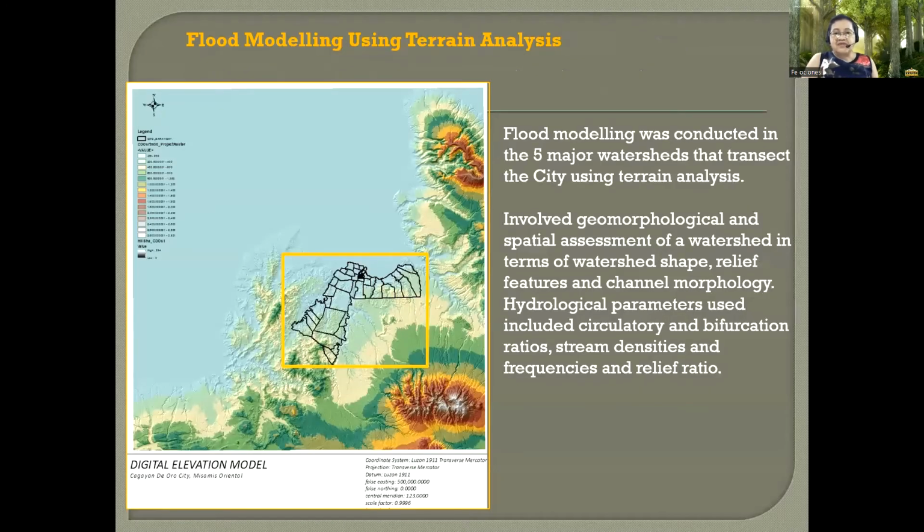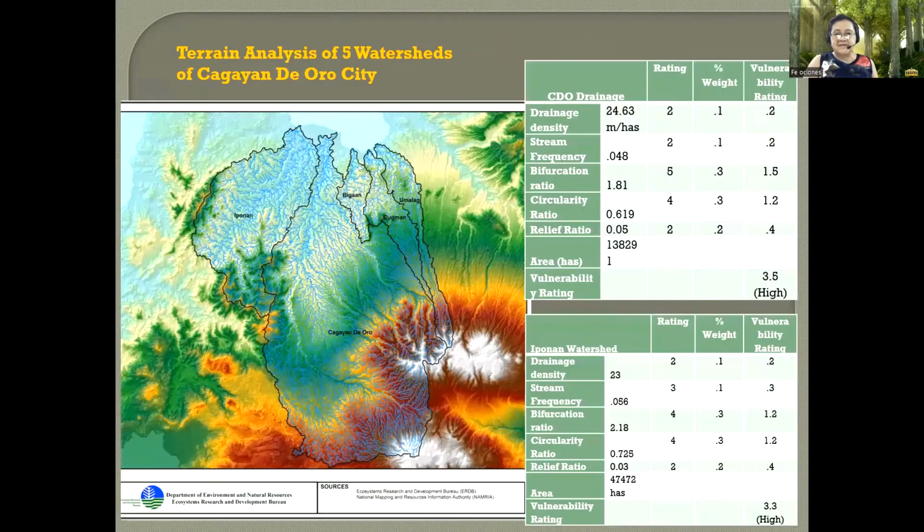So flood modeling was conducted in 5 major watersheds that transect the city. Using terrain analysis, flood modeling was done. Involved in the terrain analysis are geomorphological and spatial assessment of the watersheds in terms of watershed shape, relief features, and channel morphology. Hydrological parameters used include circulatory and bifurcation ratios, stream densities and frequencies, and relief ratios.